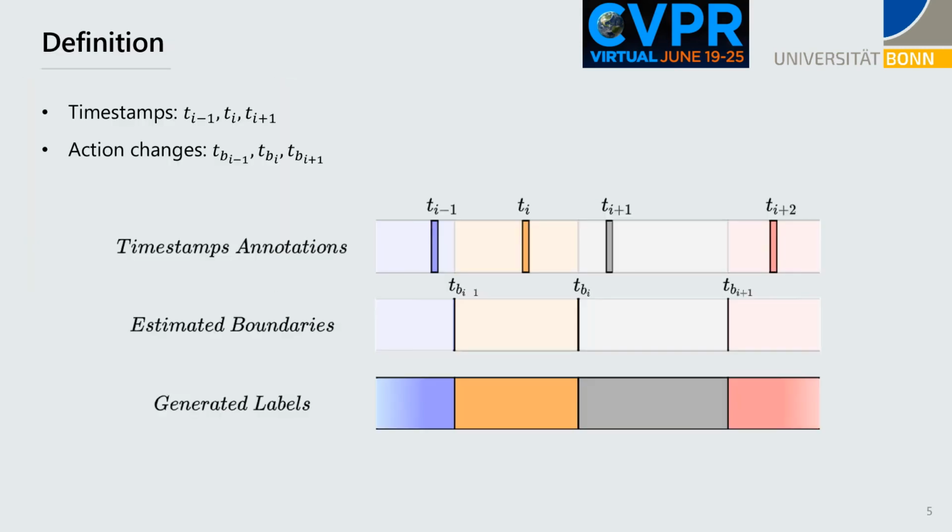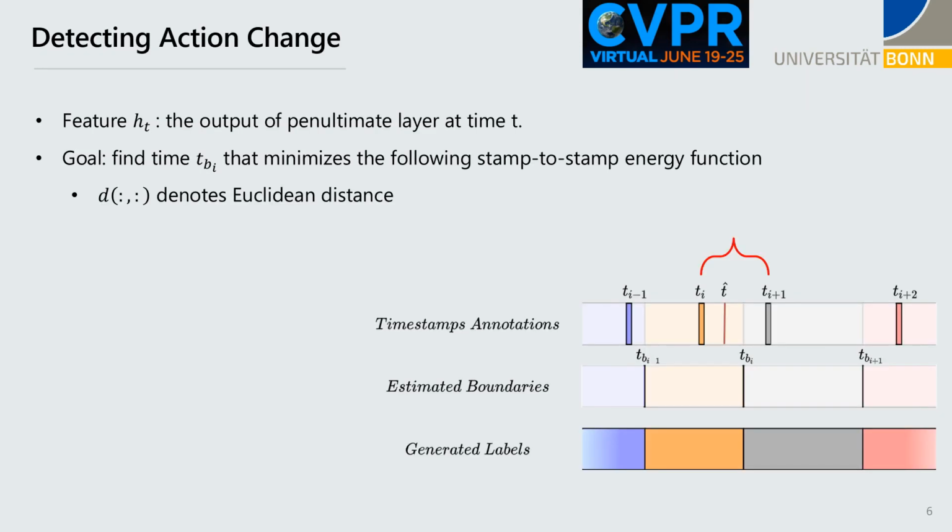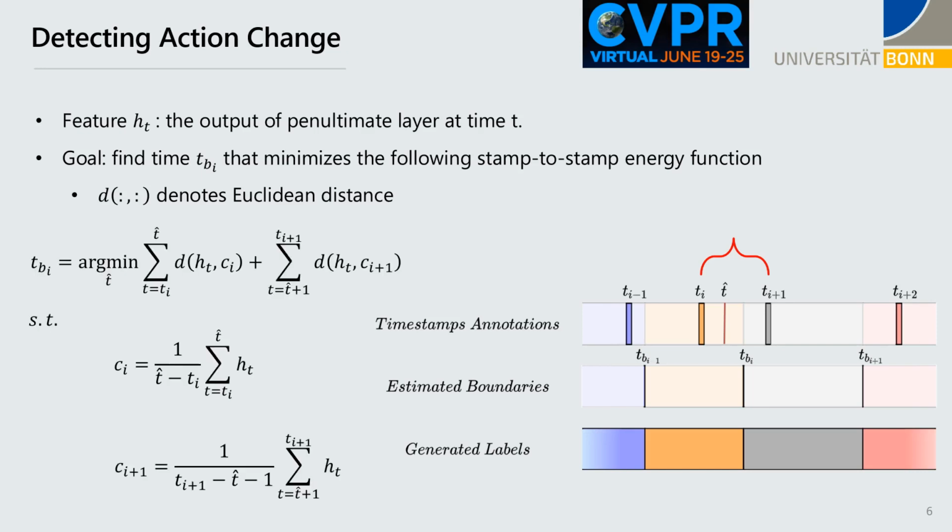This picture shows the definition of timestamps and action changes. After detecting action changes, we can generate pseudo-ground truth by assigning each segment the same label as its timestamp. To detect action changes, we use the output of the penultimate layer as the feature. The goal is to find the time that minimizes the following stamp-to-stamp energy function for each segment divided by timestamps.